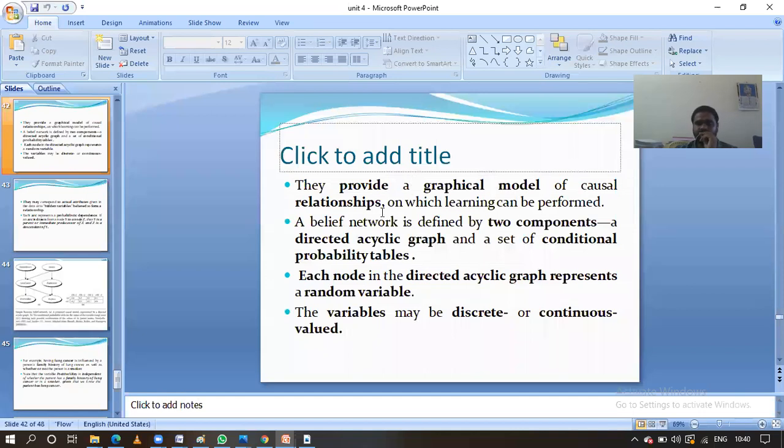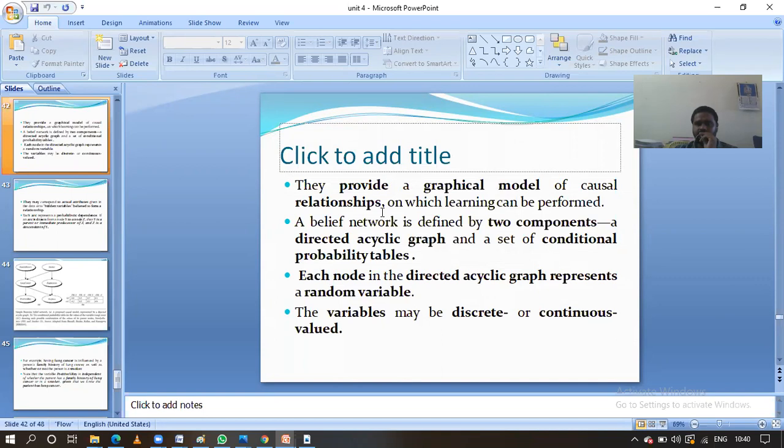Mainly in this Bayesian network, we have two components. One we have already discussed, that is the directed acyclic graph. In that we represent the relationship between the subset of attributes. In addition to that, we have another one, a table, that is the conditional probability table.